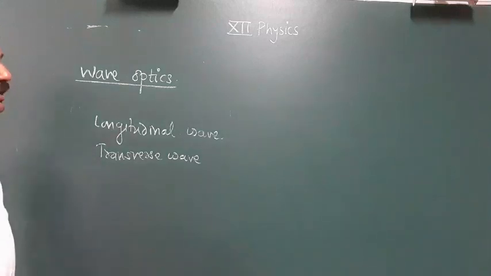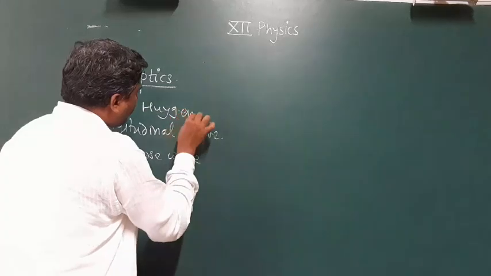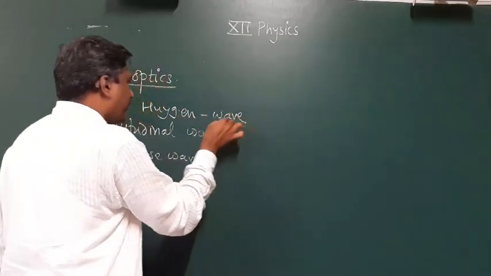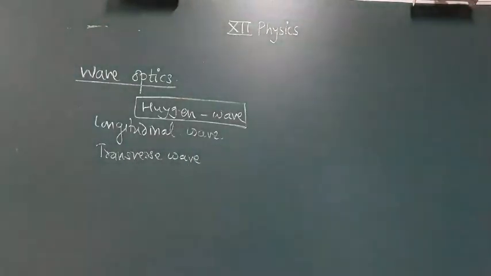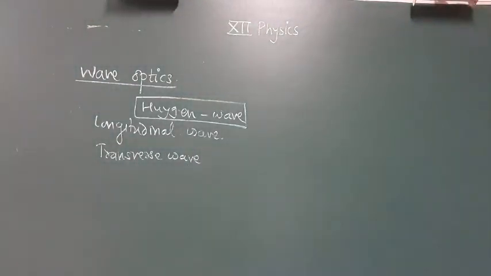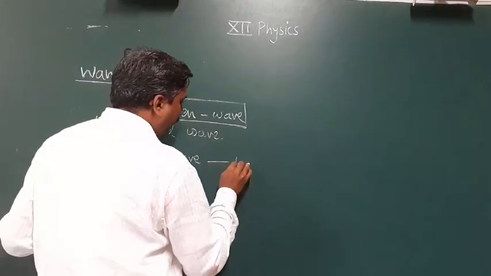As per Huygens, the nature of light is only a wave nature. He did not explain whether it is a longitudinal or transverse wave nature. But remember that longitudinal wave nature is not the nature of light. Transverse wave nature is the nature of light.